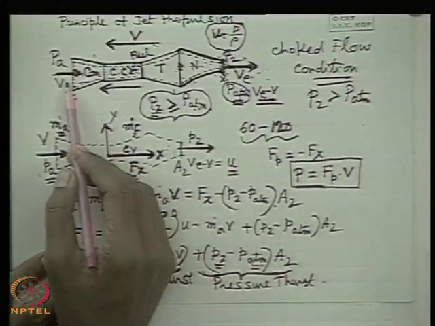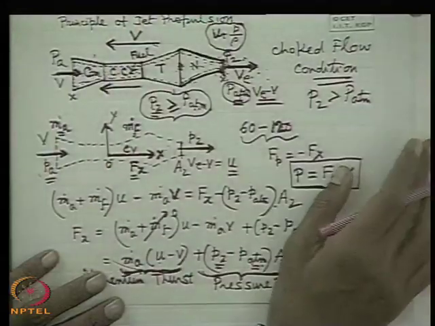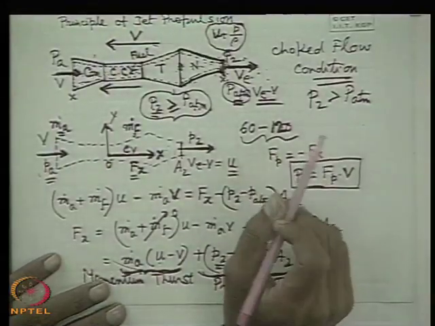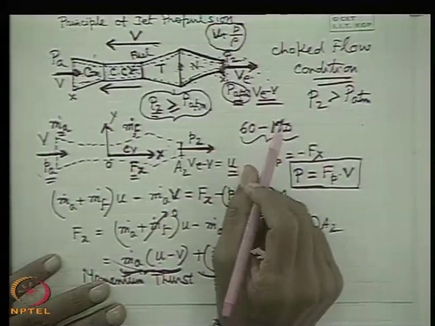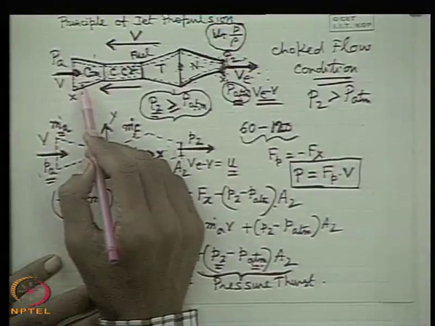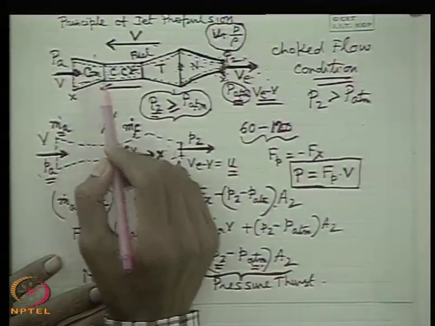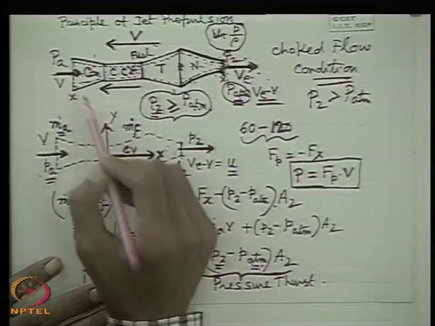In a rocket, the difference between a jet and a rocket... in a jet engine, probably you know from your popular knowledge, what is the difference between a jet engine and a rocket engine? Can you tell what is the difference between the operation of a jet engine and a rocket engine? Rocket engine maintains its own fuel, sir. Rocket engine takes its own fuel and oxidizer. Fuel is also there, oxidizer, very good.